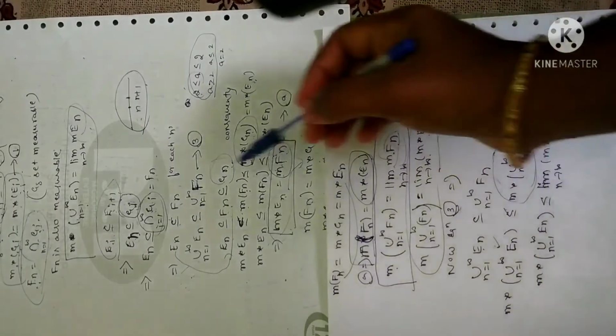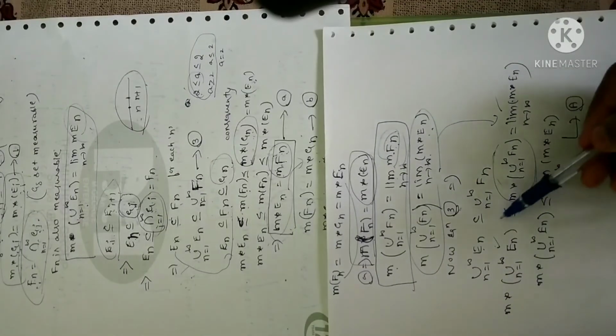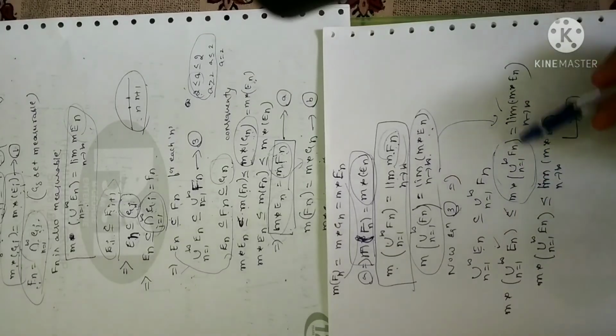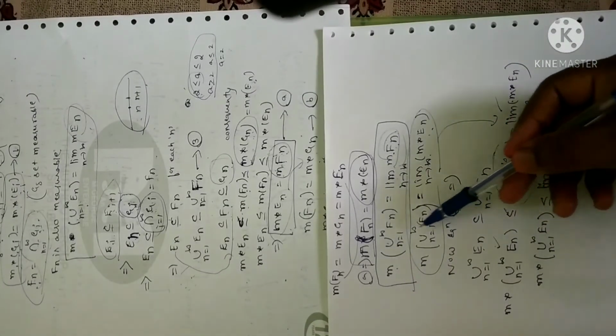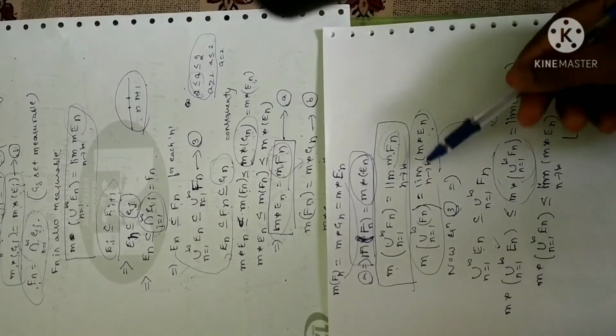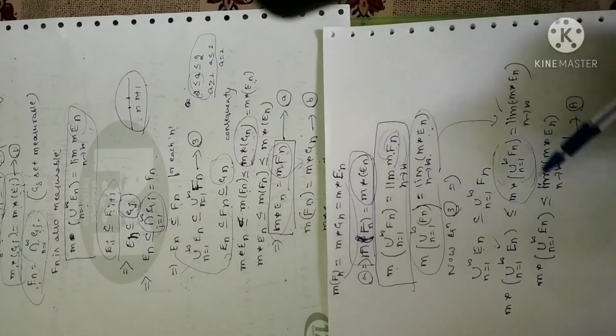Now with this, equation 3 becomes, let me rewrite equation 3 as it is. I am going to take measure on both sides. As per the monotonic property, subset will become less than or equal to, and again I have already arrived at this expression: m of union n equal to 1 to infinity Fn can be written as limit n tends to infinity m star of En. So I have replaced this with this equation.